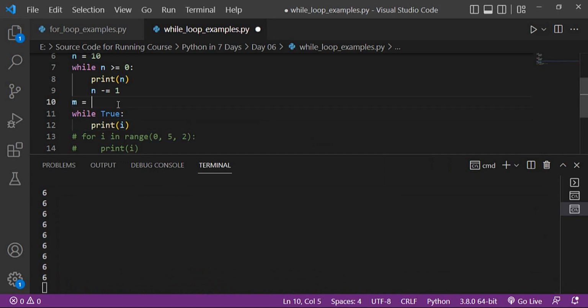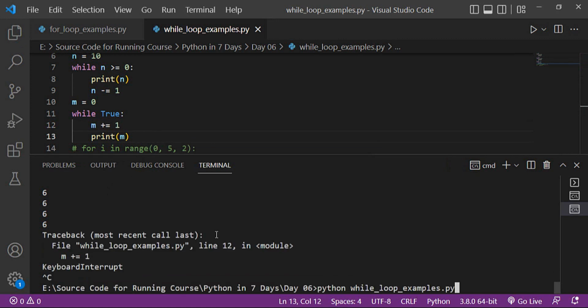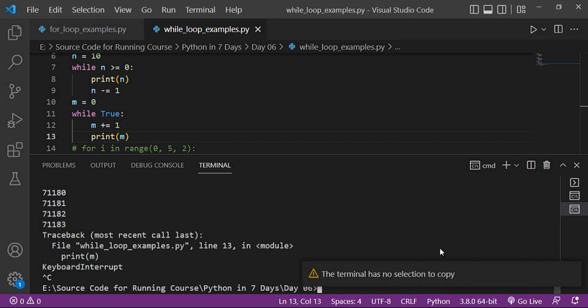I can make a variable that is 0, and then i plus equal 1, and then print it. You can see that the numbers continue and it will not stop. This is an infinite loop. Actually this is an error. If you want to stop this, you have to press Control plus C. Control plus C is used to stop the infinite loop.